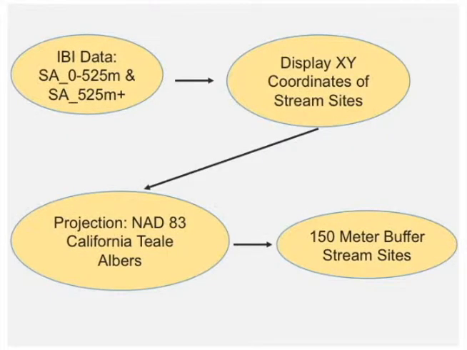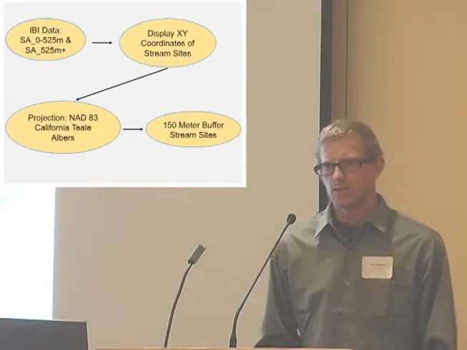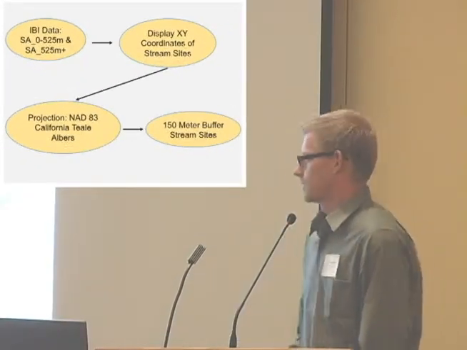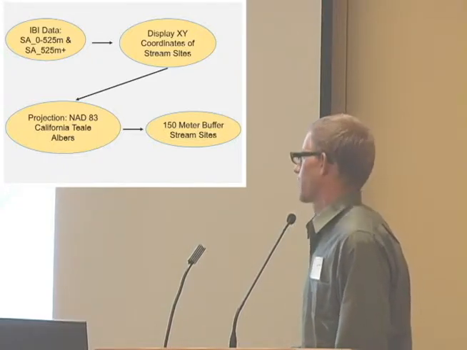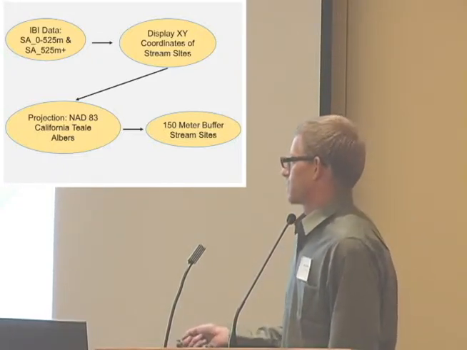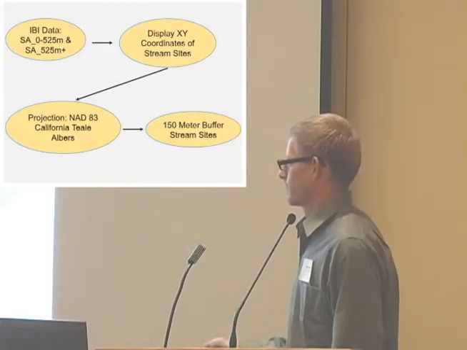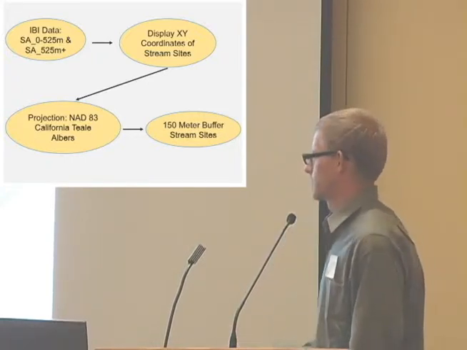And this is a flowchart of the methodology that I used. So the IBI data was organized into 2 Excel sheets, one for stream sites under 525 meters and one for stream sites over 525 meters. So this is the revised elevation strata. From there, I displayed the XY coordinates of the stream sites and then projected the data to NAD 83, which stands for North American Datum 1983. And when you're measuring distances, or when regression methods are incorporating distances into their equations, it's important to project your data. From there, the projected stream sites were then buffered with a 150-meter buffer to represent the reach of the stream.